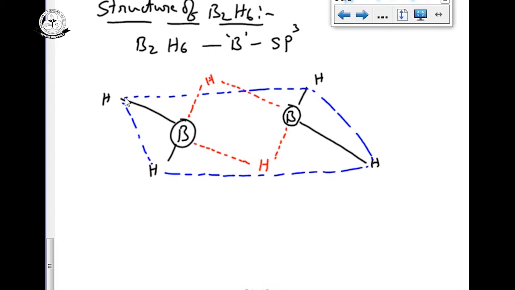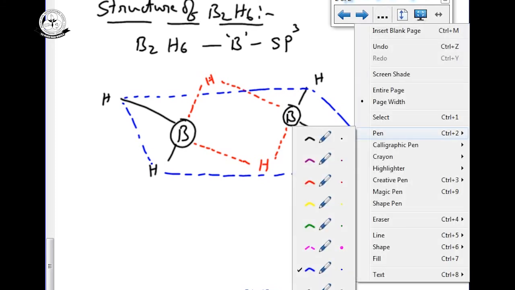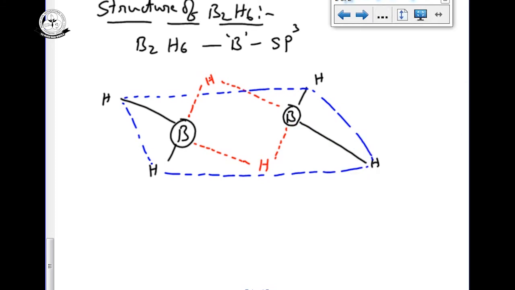Now see, the structure of diborane looks different from normal. Generally sp3 means the tetrahedral shape. Here we have to observe carefully: diborane contains 2 coplanar BH2 groups. The black color BH2, there are 2 coplanar groups. The hydrogens drawn in black are all on the plane, coplanar groups, and the remaining 2 BH2 groups in diborane are linked in the bridge.